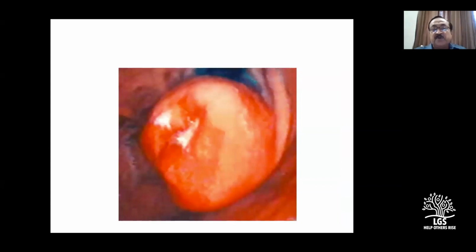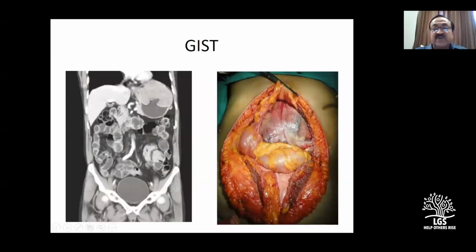A little poor quality picture, endoscopy showing an ulceration in that large GIST here. This is called the cervix appearance in endoscopy. That was the ulceration and bleeding. That was the reason why he was having some amount of vague discomfort. Yes. Any other question?